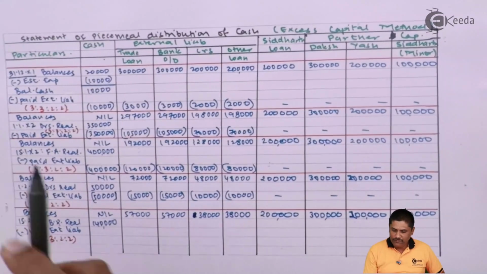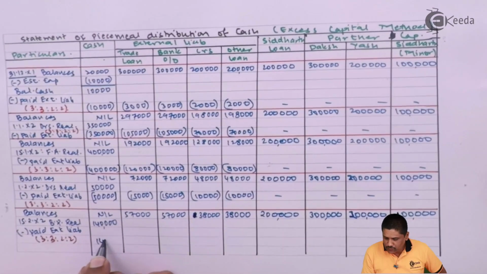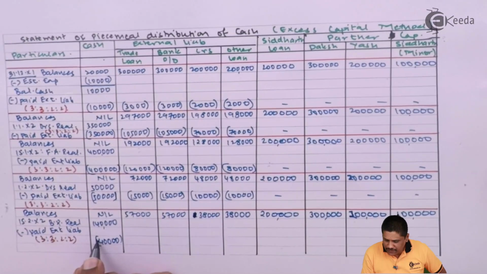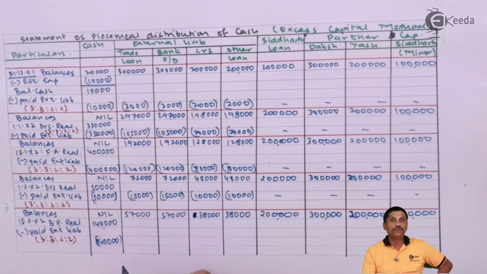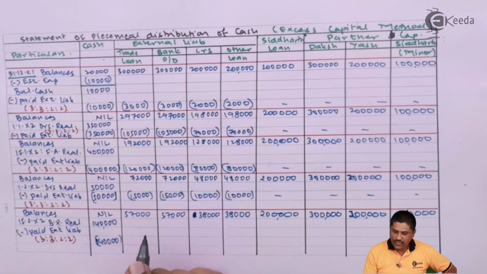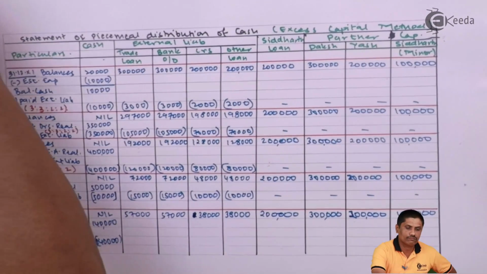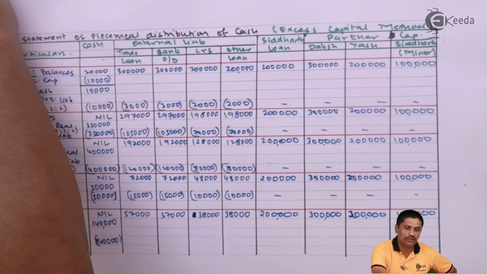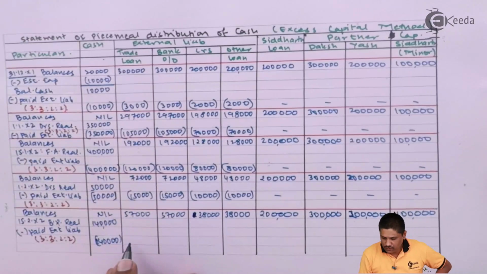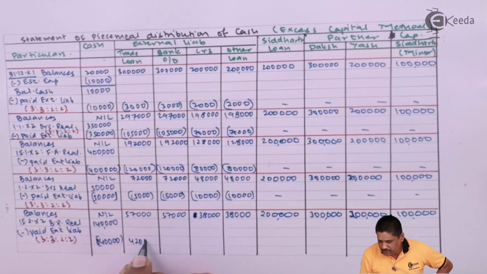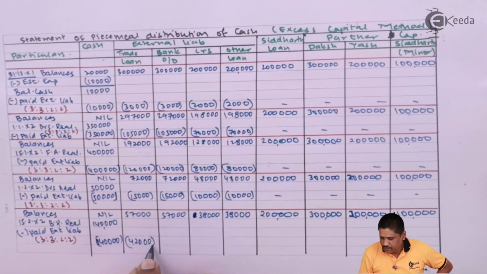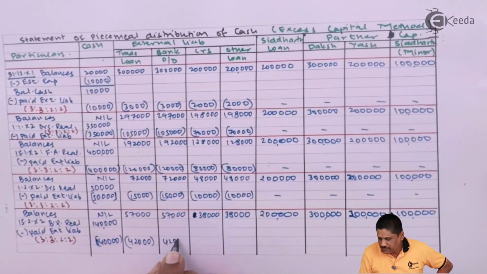So for 1,40,000 to be divided, firstly tell me what is 1,40,000 divided by 10. If we do, it is 14,000. 14 threes are 42,000. 14 threes are 42,000, yes or no? Let me confirm. 14 into 3, 42,000. Okay, so 42,000 here, 42,000 here.